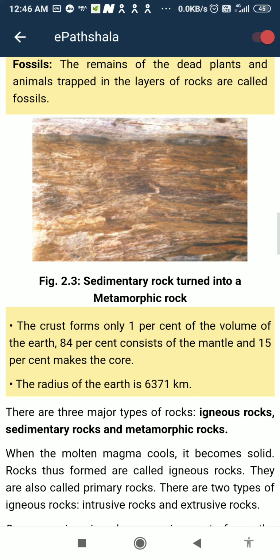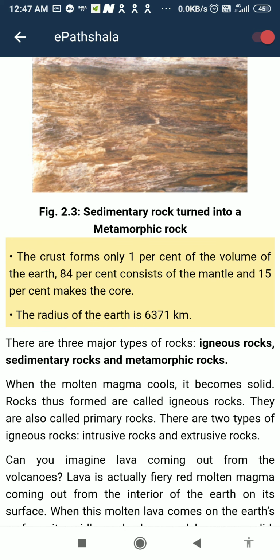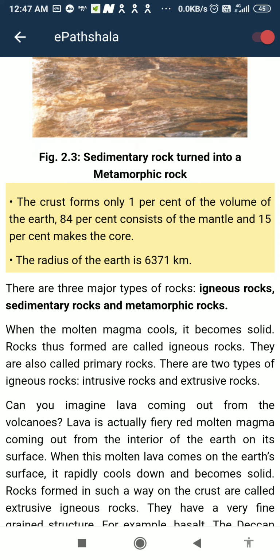Now the next thing, sedimentary rock turned into a metamorphic rock. A picture is shown here. The crust forms only 1% of the volume of the earth. 84% consists of the mantle and 15% makes the core. So the mantle is the largest. The radius of the earth is 6371 kilometers. Radius you all know, and just double it to get the diameter. 6371 kilometers, understand, not 600, 6000.